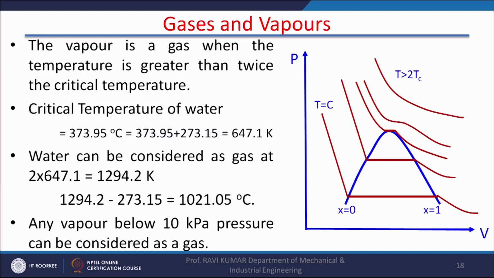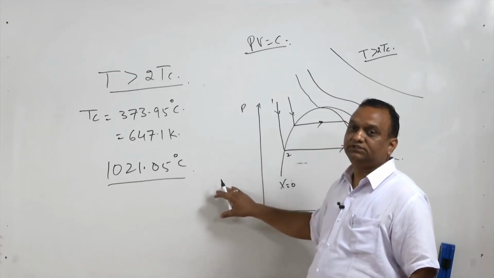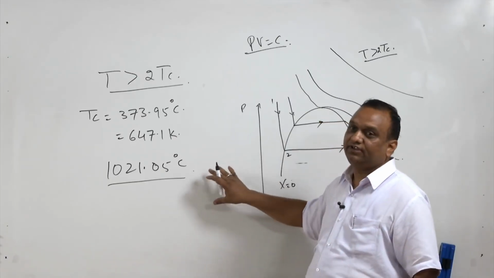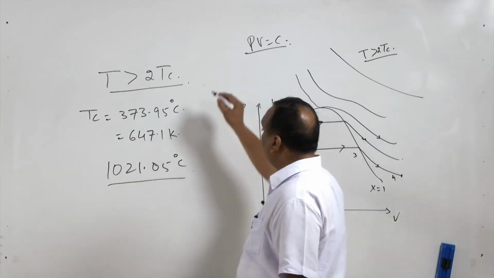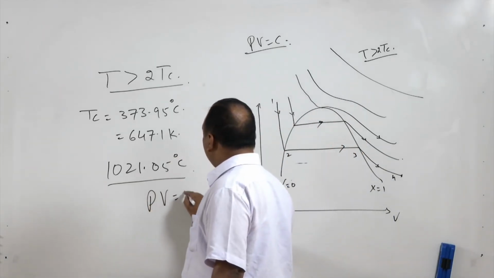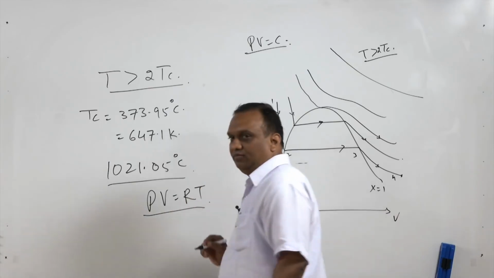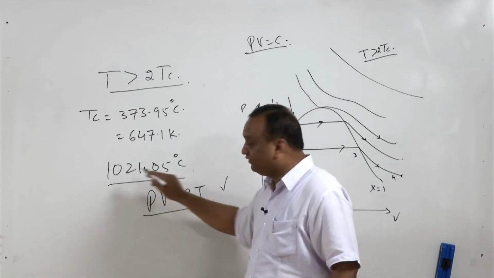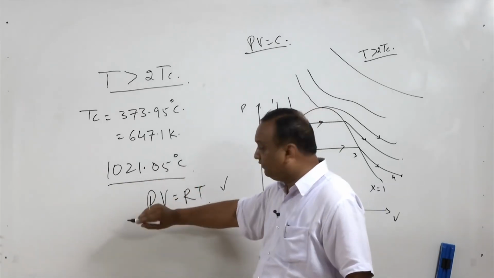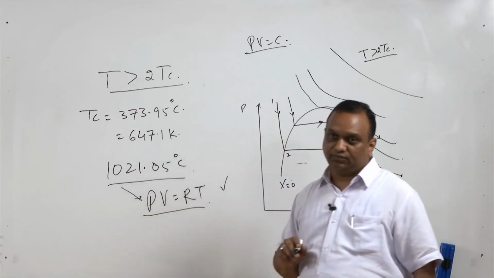So, at this temperature, the steam can be considered as a gas. That is why we have steam tables, because steam does not follow the ideal gas law, PV is equal to RT, because this law is for an ideal gas. So, beyond this temperature, we can derive the properties of steam using this equation.